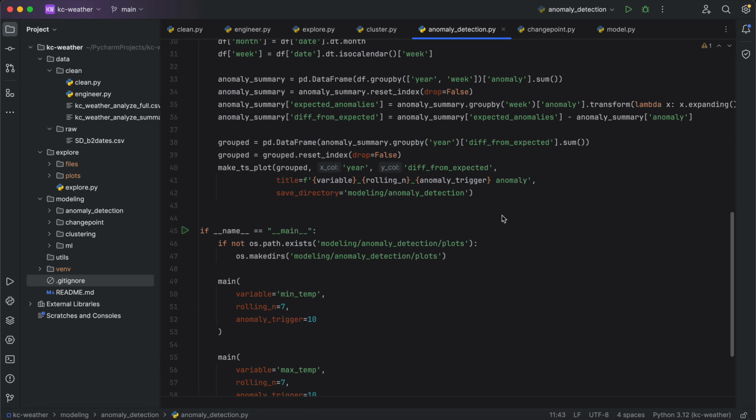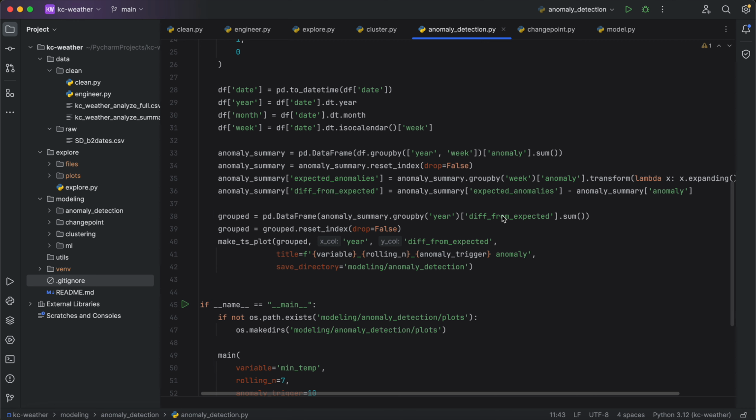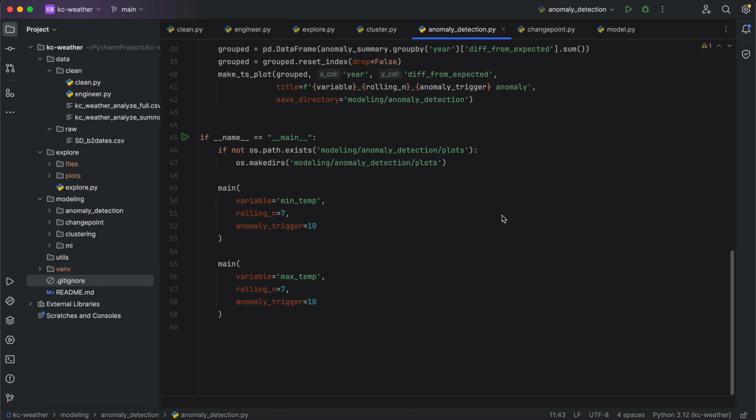Okay, anomaly detection. So I kind of just did a heuristic on this. I chose my variable. I said, hey, calculate a rolling value of this over 7 days. And then if there is a temperature value, in this case a min temperature, that is 10 degrees off this rolling value, then flag it as an anomaly. So not anything that's super novel by any means, but kind of a stab at some time series anomaly detection.